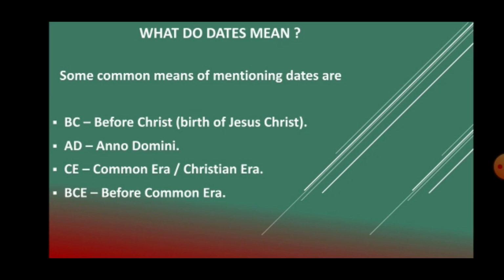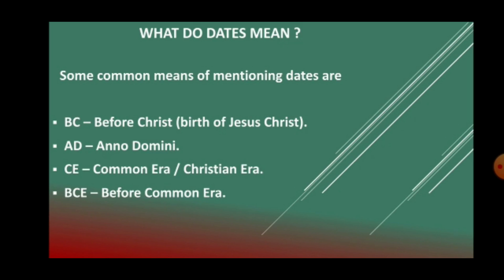And now the year part in the date, what is the current year? 2020. This year is generally calculated after the birth of Jesus Christ. All the dates before the birth of Jesus Christ are mentioned as BC, first one, which means before the birth of Jesus Christ.